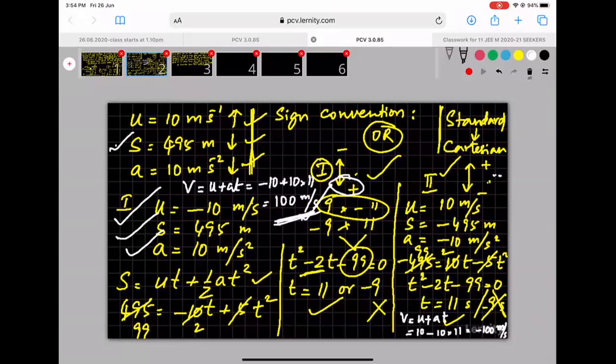No. We had used a different convention. This convention we used. According to this convention, what does minus mean? Downwards. So here also it says V is 100 meter per second downwards. Isn't the answer same in both the cases? The way we interpret the answer is what we understand from the problem. Okay, I hope you understood.